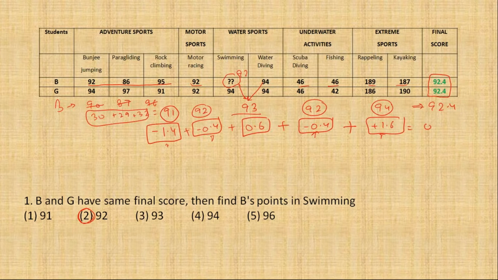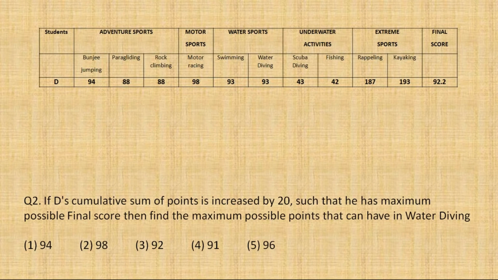Okay, यहाँ से थोड़ा एनालिटिकल पार्ट भी शुरू होगा। अभी तक we were only doing the calculation part. If you read the question, it says the cumulative sum of points. देखिए यहाँ पर वो टर्म यूज हुआ है जिसको उस पैराग्राफ में मैंने हाईलाइट भी किया था। The cumulative sum of points is increased by 20। Cumulative sum of points मतलब ये जो points हैं 94, 88, 88, इन्हीं का sum cumulative sum of points होता है। No matter if the points are out of 50 or out of 200, on their face value जो point जितना लिखा है उसी का sum अगर हम कर देंगे तो cumulative sum of points होगा.